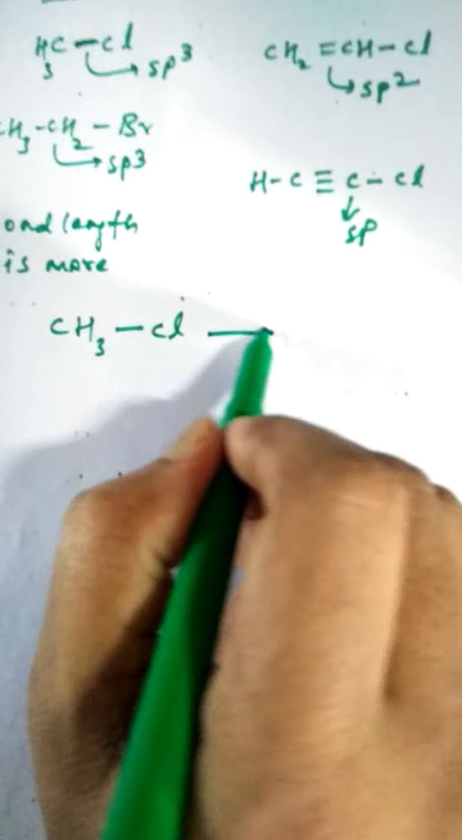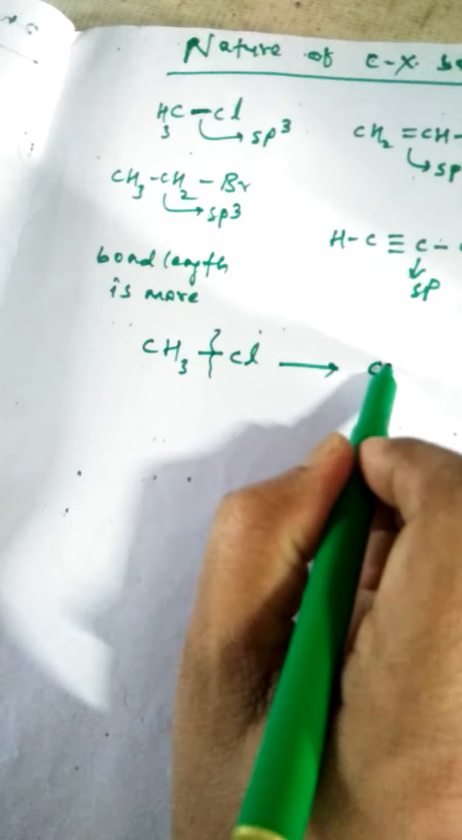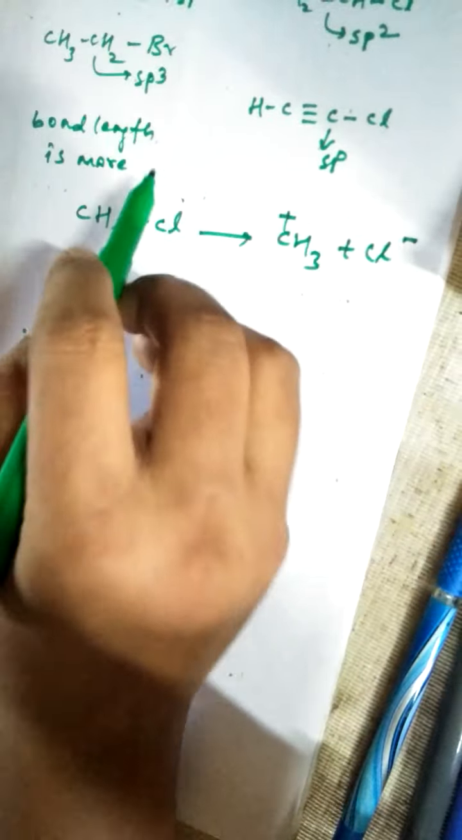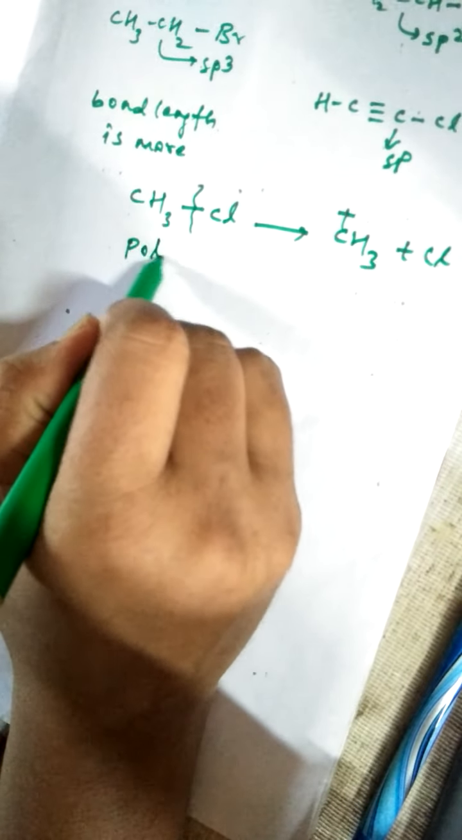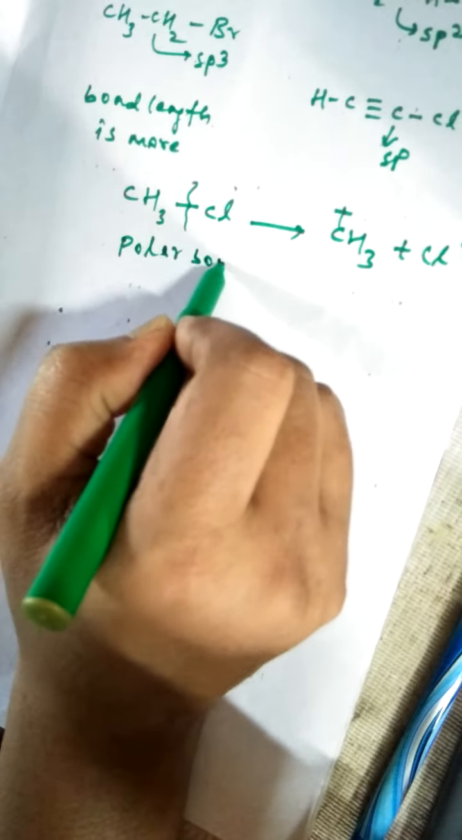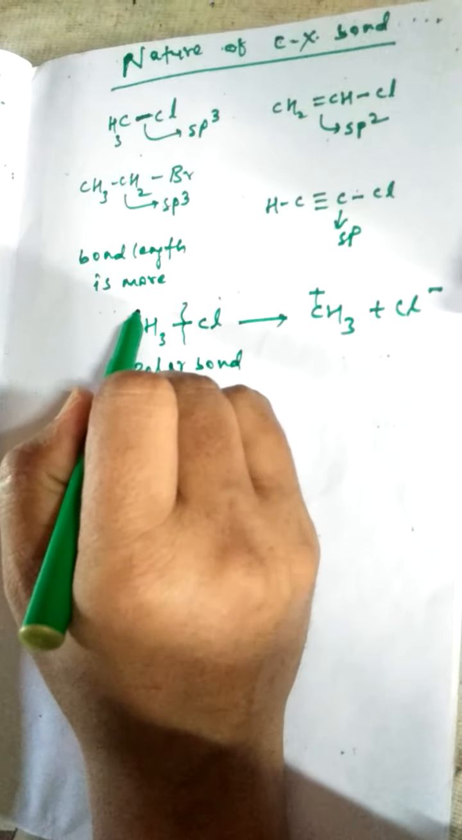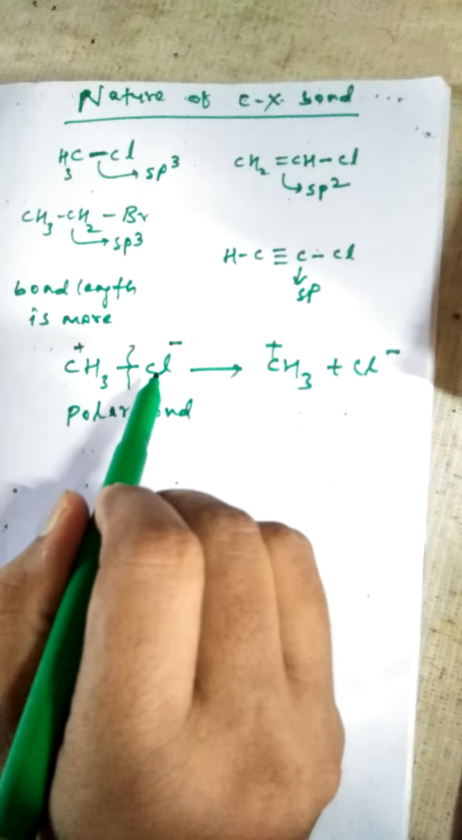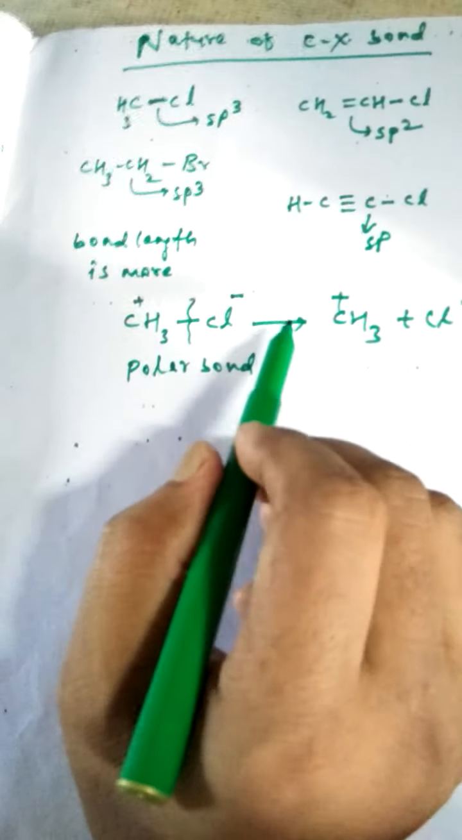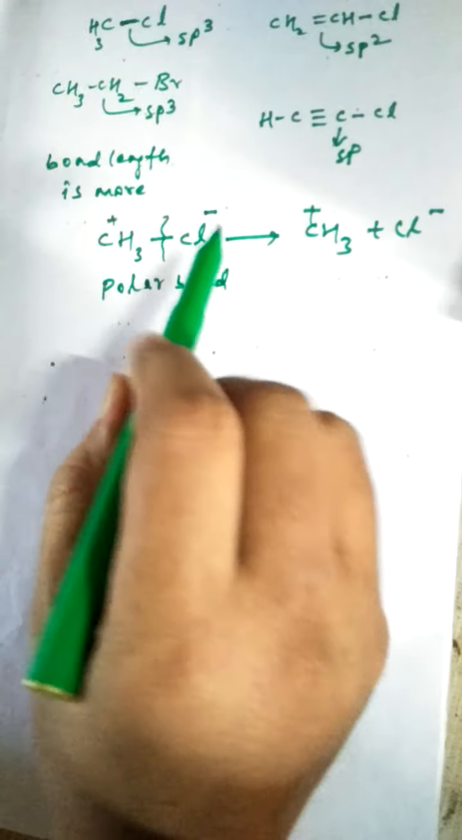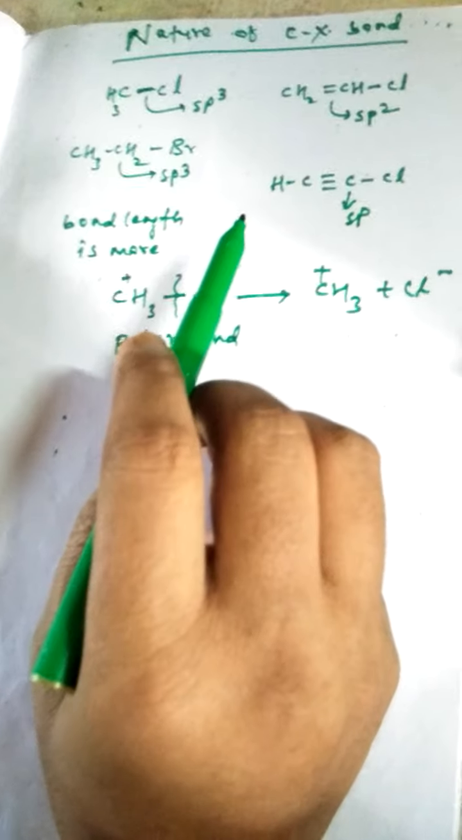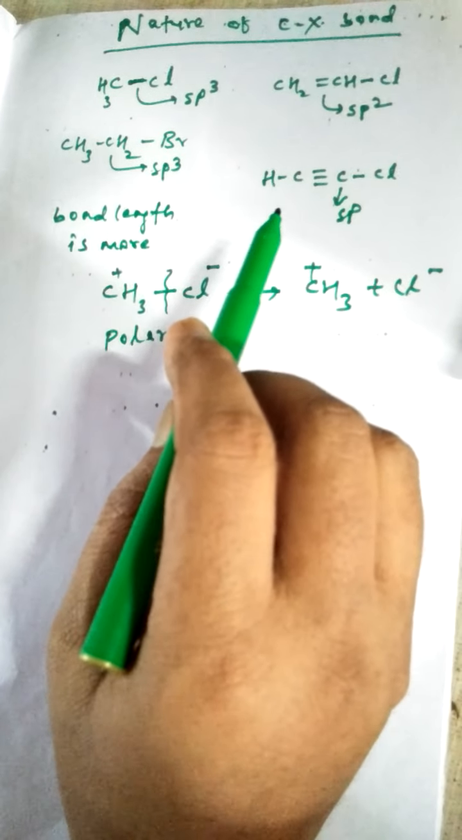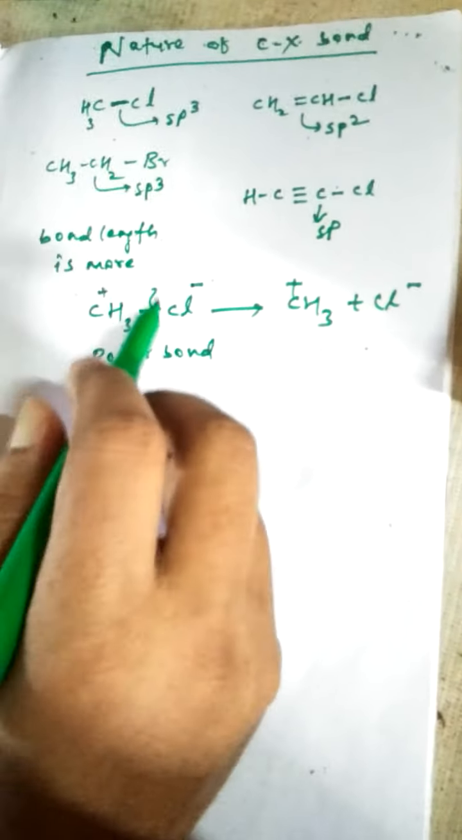CH3Cl. When it dissociates easily, it can convert to a carbocation and Cl minus. So this is a very polar bond, because carbon gets a positive charge and chlorine gets a negative charge. Due to the electronegativity difference, it is a polar bond. So this is the reactivity order between the sp3 hybridized alkyl halide and the sp2 hybridized alkyl halide.